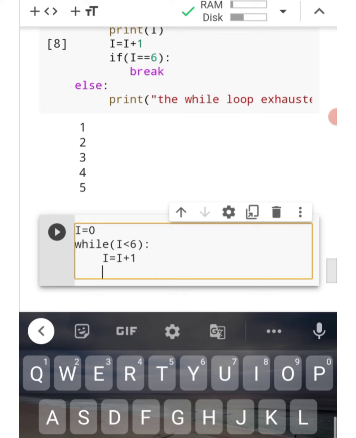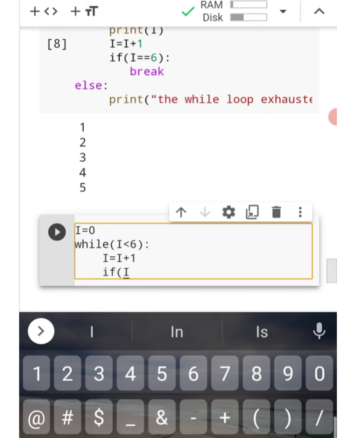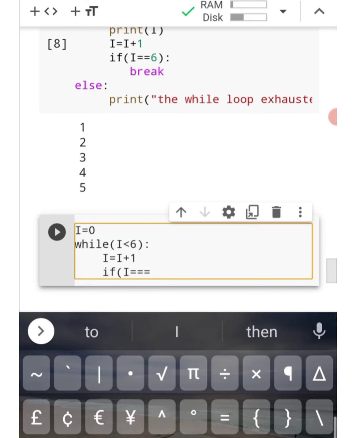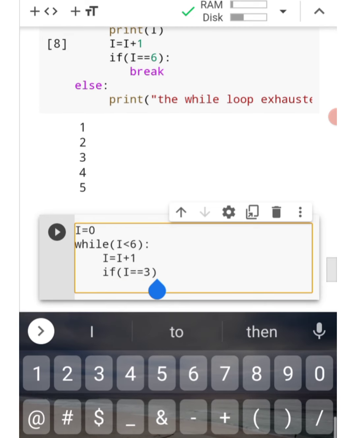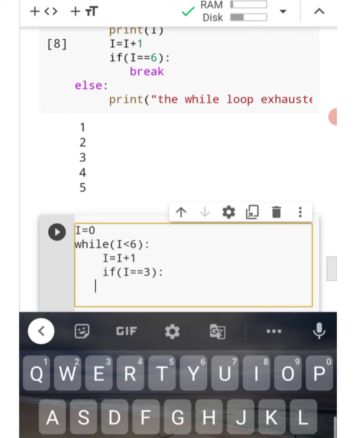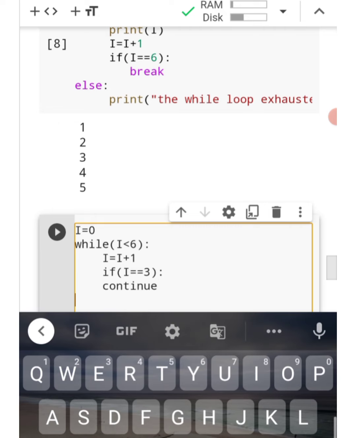Then we use the if. With the continue statement, we can stop the current iteration and continue with the next one. You can see an example of that in this program. If we have the condition i is equal to 3, then we code the continue part, and then print the value of i.